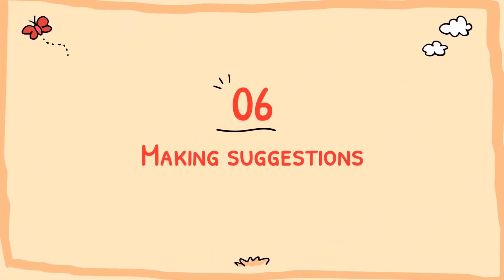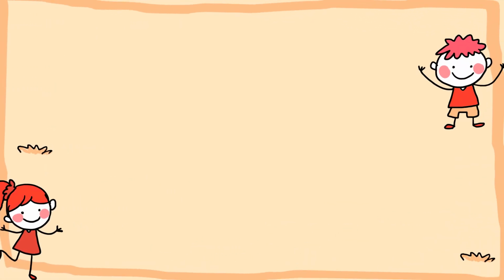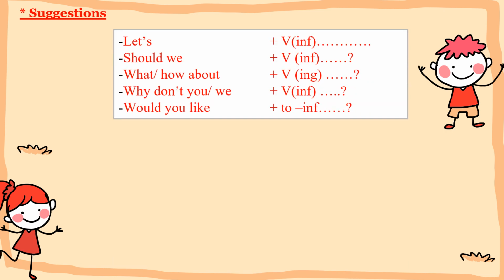Okay, we move on to the last part of this lesson, making suggestions. To make suggestions, we can use 5 structures. Number 1, let's. After let's, we can use a verb infinitive. Number 2, should we. After should we, also use a verb infinitive. Number 3, what about or how about.